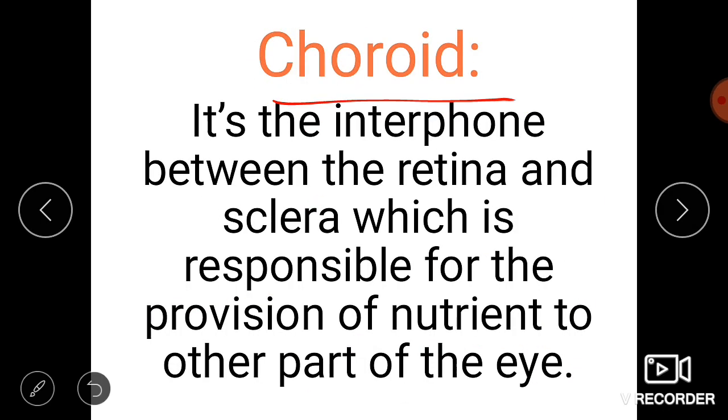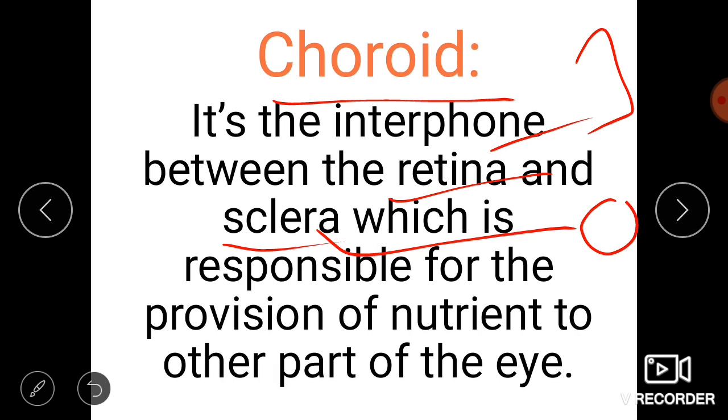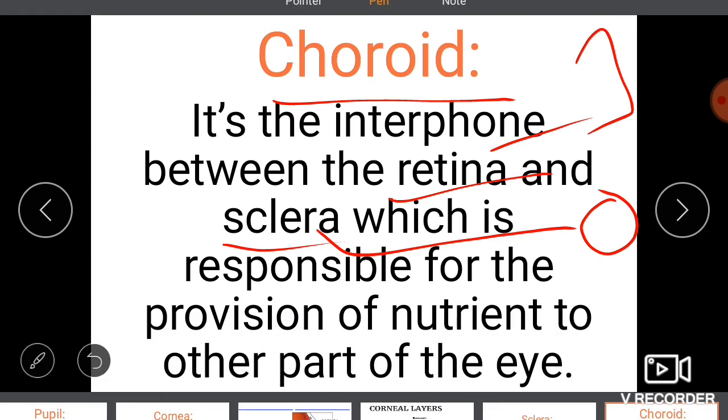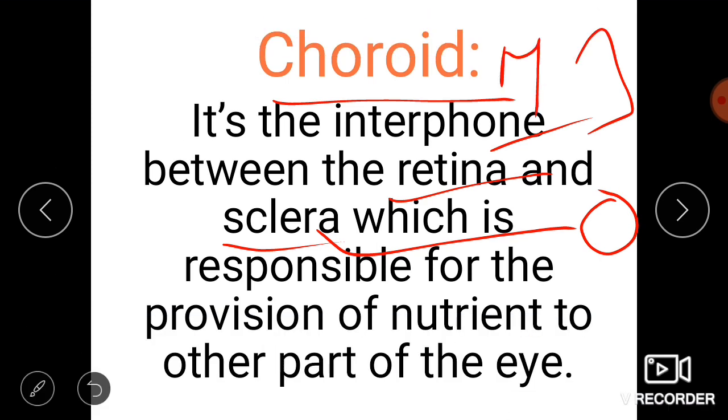Next one is the choroid, which is the middle layer of the eye. It is present in between the outer layer and the inner layer, nothing but the retina and the sclera. Retina is the innermost layer and the sclera is the outermost layer. In between these layers, the choroid is present, that is the middle layer.